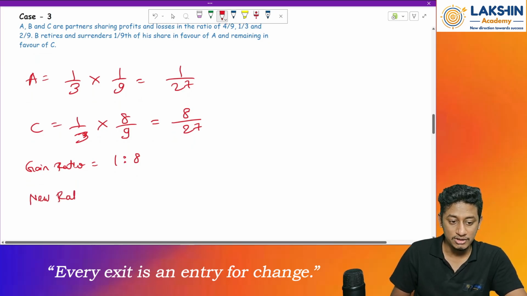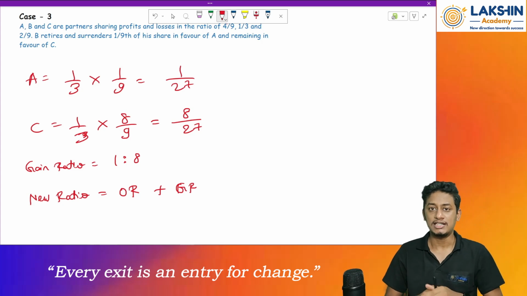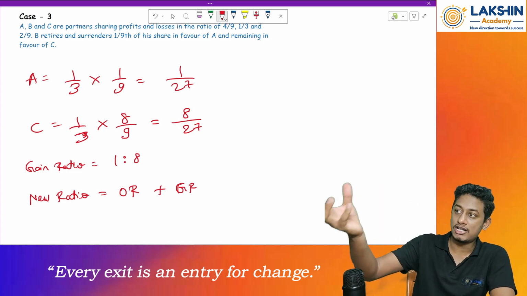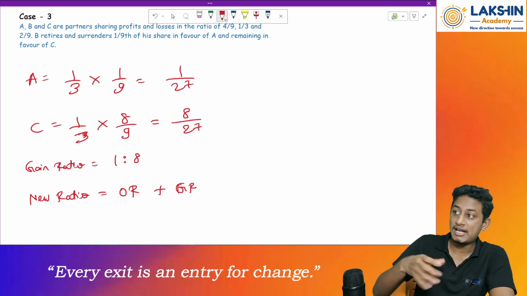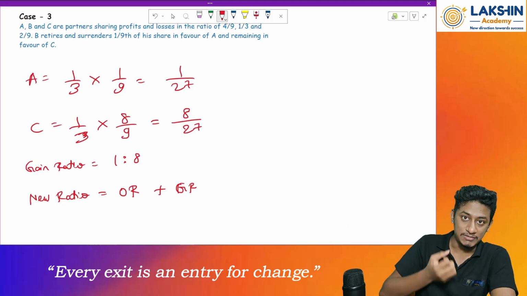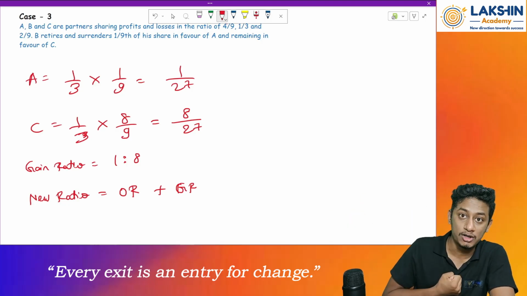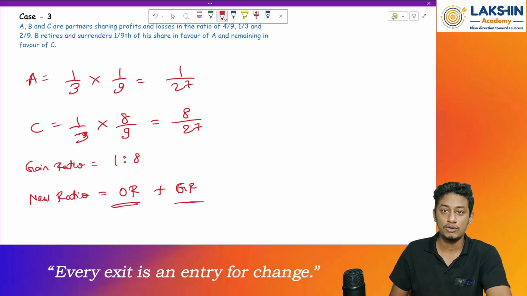Now going ahead, find out the new ratio. So new ratio is equal to whatever old ratio was there plus the gain ratio. Why, sir, should gain ratio be added? See, whenever the partner retires, he will give out his profit share to the remaining partners, right? So these partners will acquire it. Whenever I am getting something, being the remaining partner, that means it will add to the old ratio I had, right? So the formula will be old ratio plus the gain ratio.